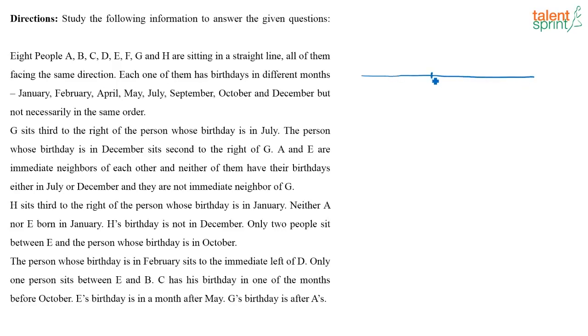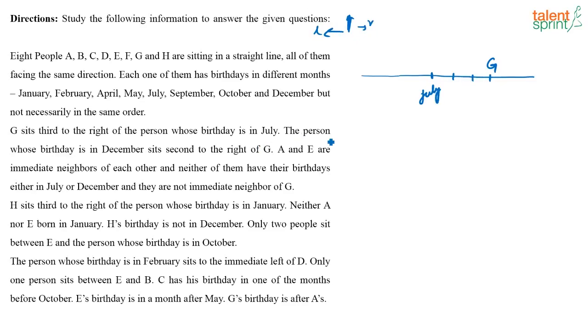Let G be somewhere here. I don't know where G is. G sits third to the right of the person whose birthday is in July. I am assuming that everybody is sitting in this direction. If this is the person whose birthday is in July, G is sitting third to the right of that person, right? So this is your left and this is your right. So this is G, this is July.